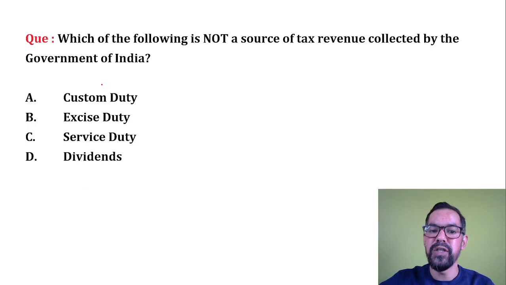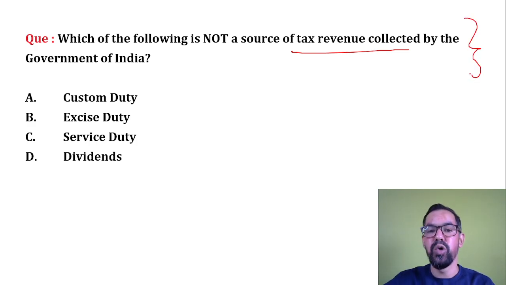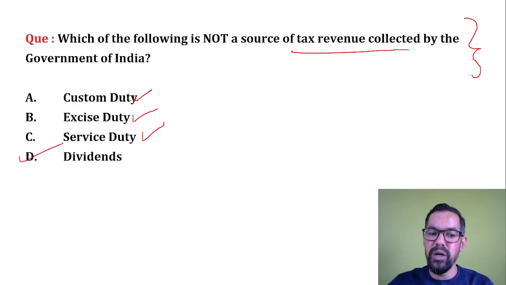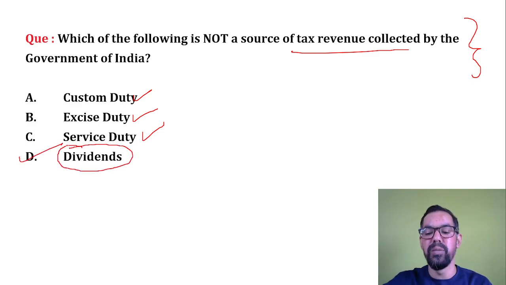Next one, which of the following is not a source of tax revenue collected by the Government of India? We have direct taxes, we have indirect taxes along with GST. Out of these, customs is part of indirect tax, excise is again part of indirect, service is indirect, so dividends will be the correct answer for this one. These are what the Government of India receives when it has ownership in some company shares.